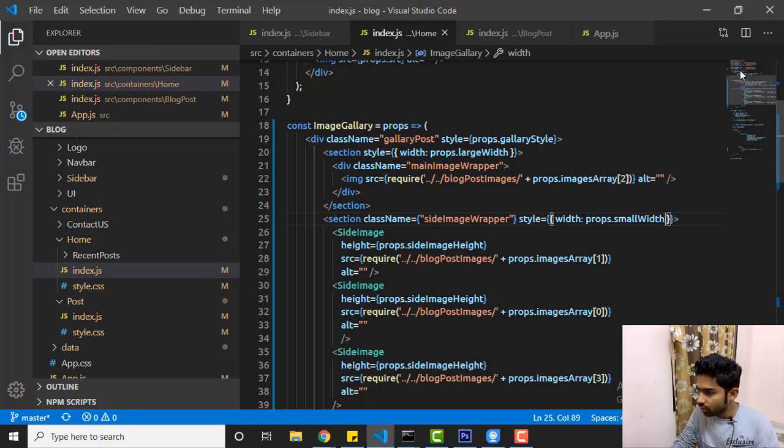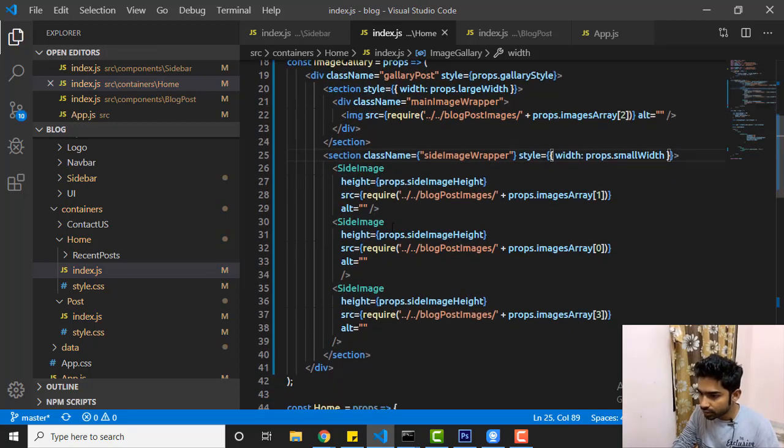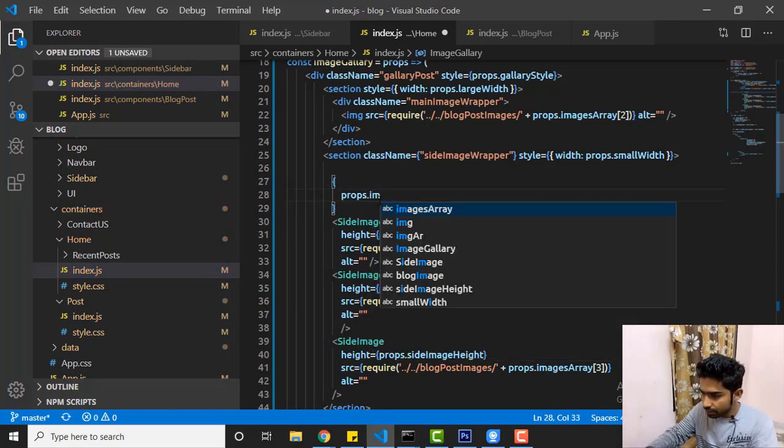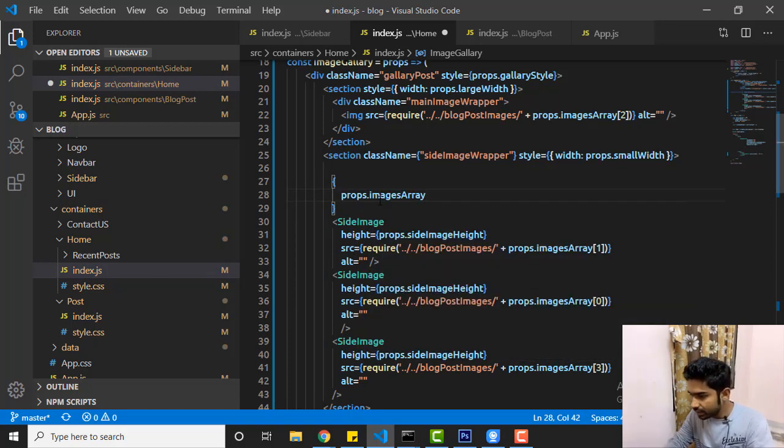Also if you want, you can use a map function here. What we have here, we are using props image array.